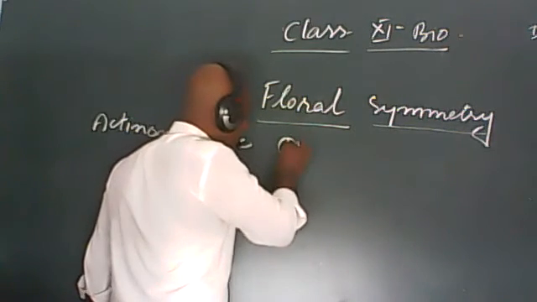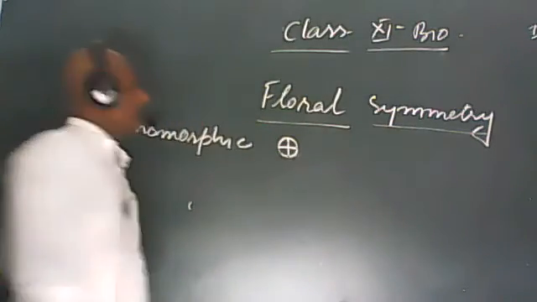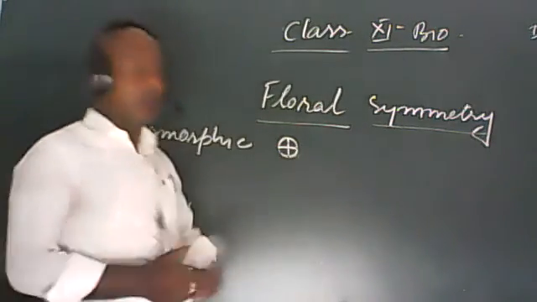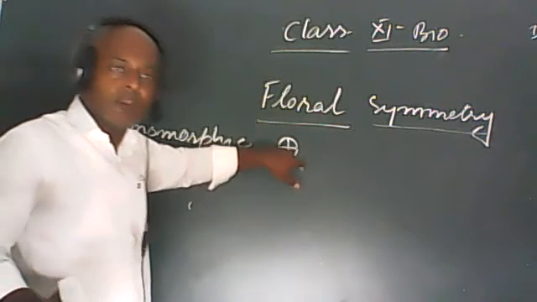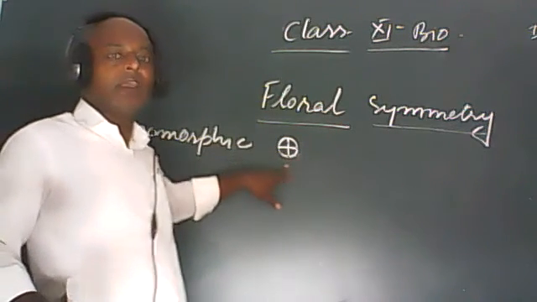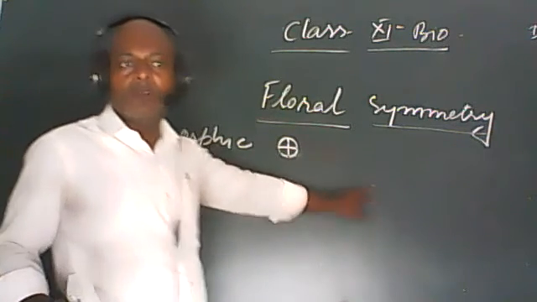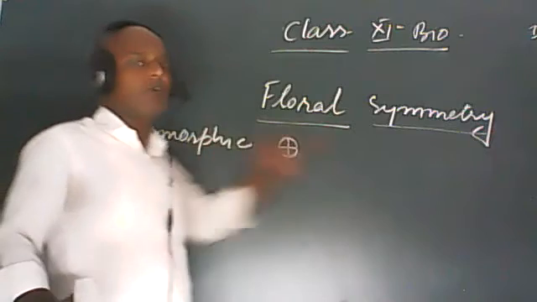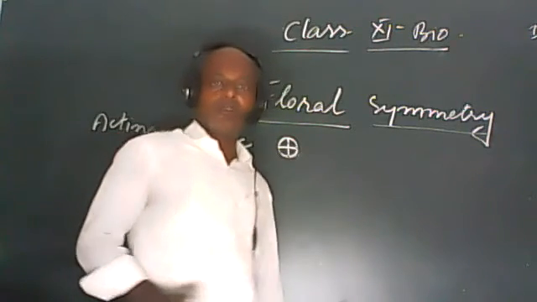इस तरह से सर्कल बना करके और उसको हम क्रॉस कर देते हैं. It will be necessary when we will study about the floral formula. If this symbol is given, तो इस symbol को हम क्या पढ़ेंगे? This symbol represent that there is actinomorphic condition in the flower. Means this symbol represent the actinomorphic condition of a flower. इसे हम सममित कहते हैं.